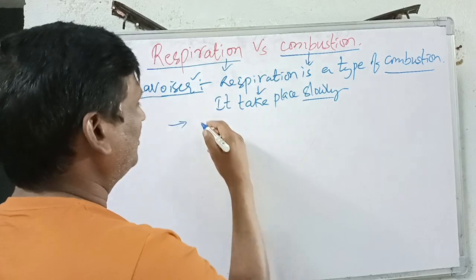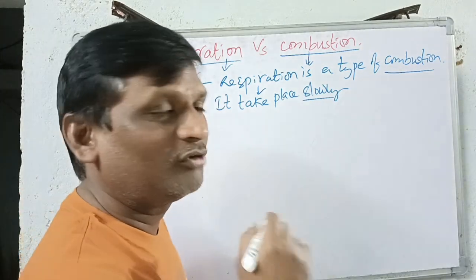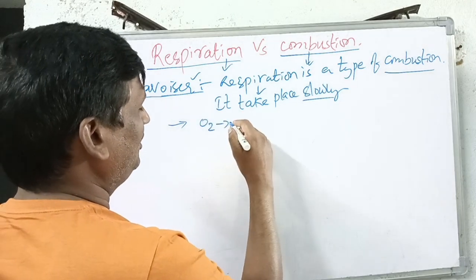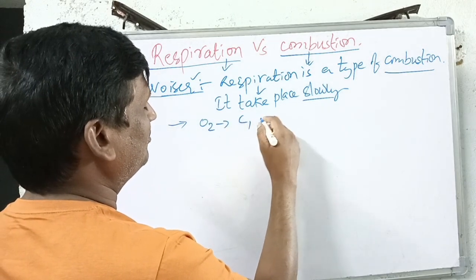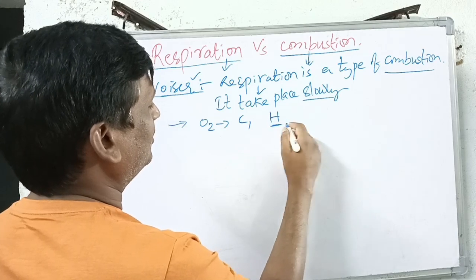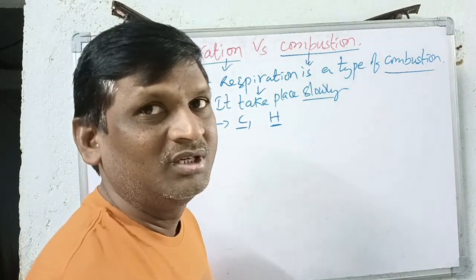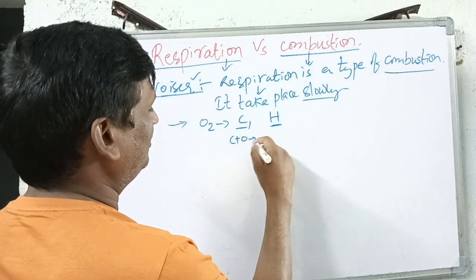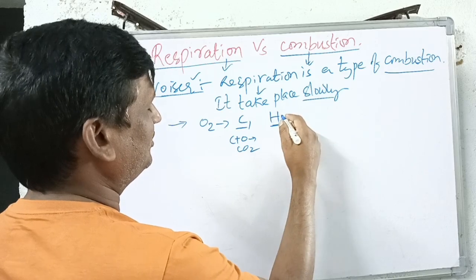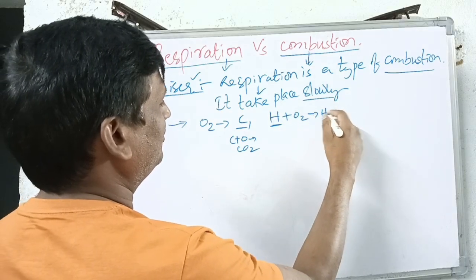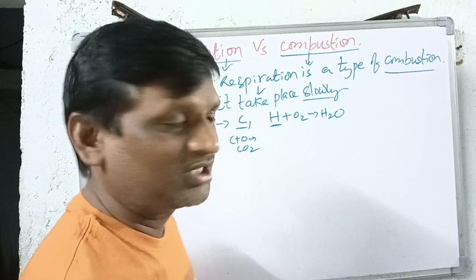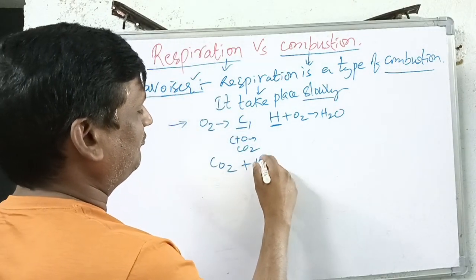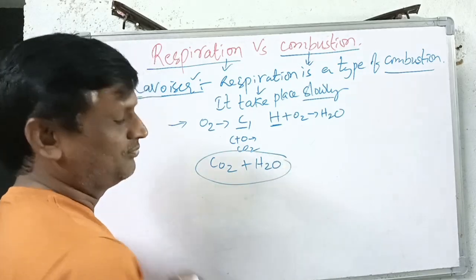See what happens in the respiration process. Oxygen is involved. In this process the oxygen is not only associated with the carbon but also with hydrogen. Carbon plus oxygen forms carbon dioxide, whereas H plus O2 gives rise to H2O. So what can we understand? In respiration, carbon dioxide plus water is produced.